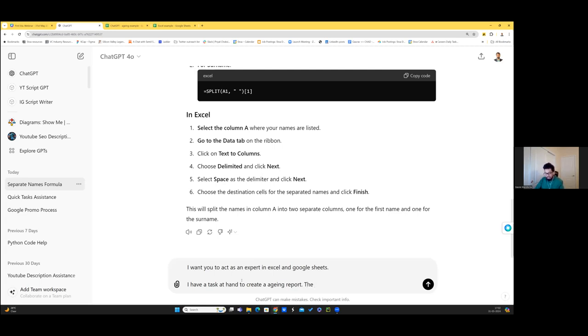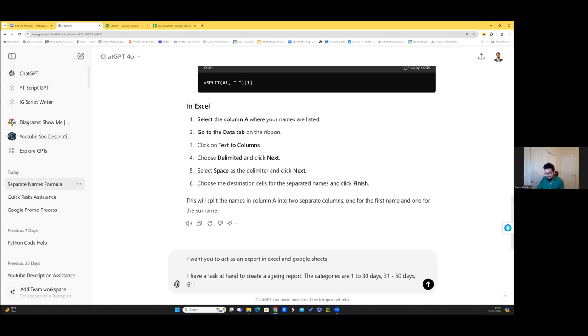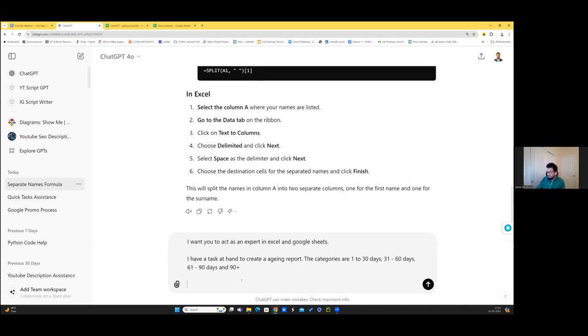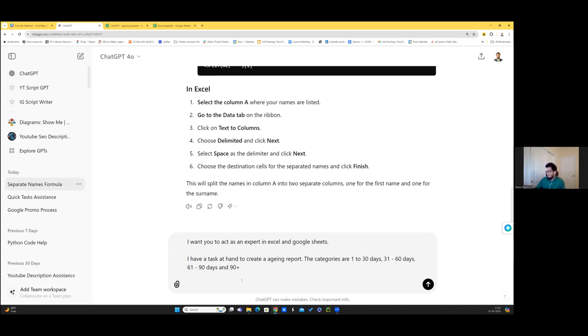The categories are 1 to 30 days, 31 to 60 days, 61 to 90 days, and 90 plus. I think that's reasonable and that's how most organizations sort of work. 90 plus. This is the action.